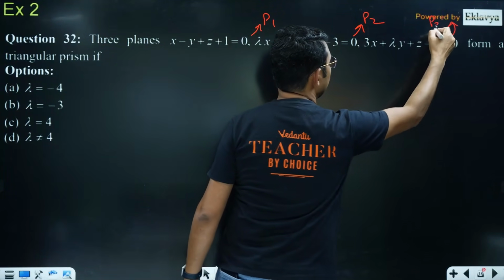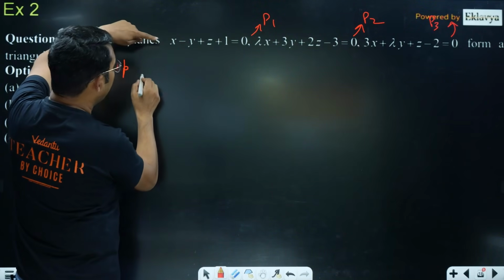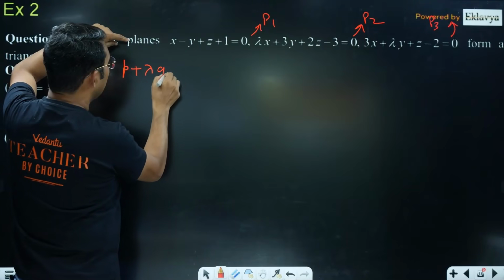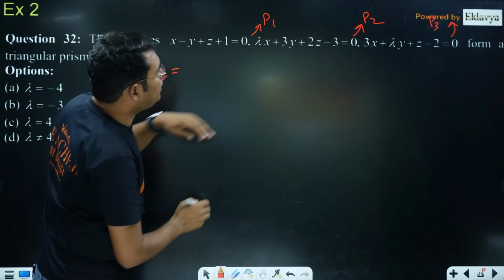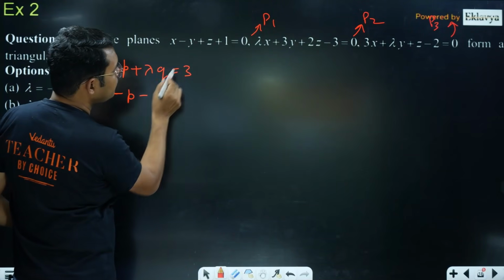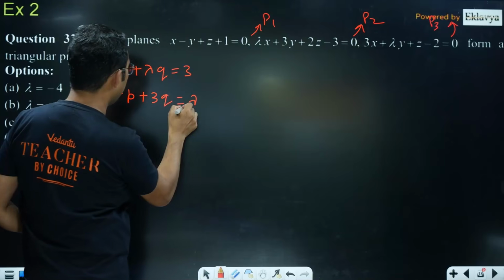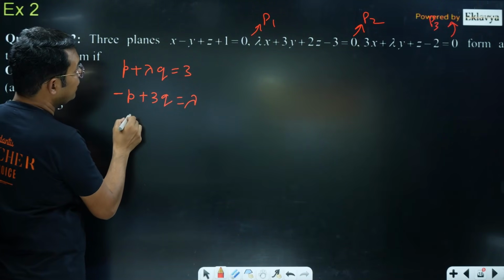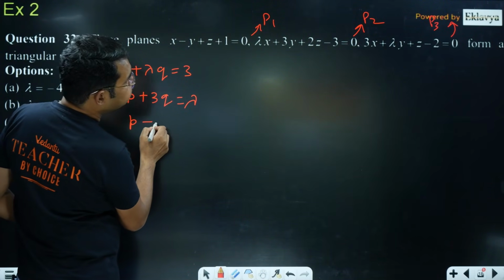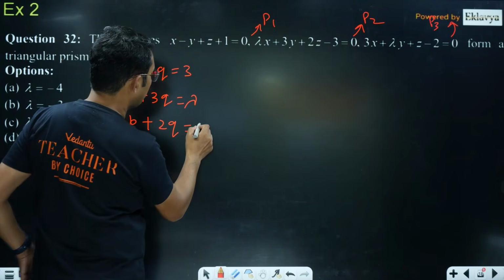I will be writing equations for the coefficient of x, so that will be P plus lambda q is equal to 3, then minus P plus 3q will be equal to lambda, and the third equation is P plus 2q, and this is equal to 1.